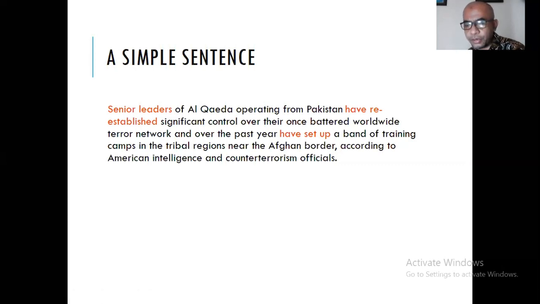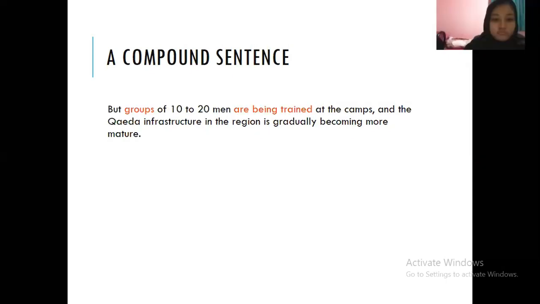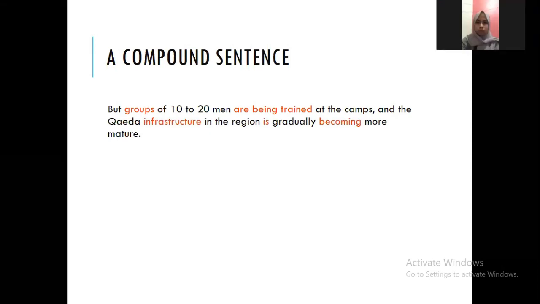The simple one is longer, this is shorter, right? But we are not talking about the length, we look at how many clauses the sentence has. As we said, group is the subject and being trained is the predicate for the first independent clause. And the second one is infrastructure and is gradually becoming.